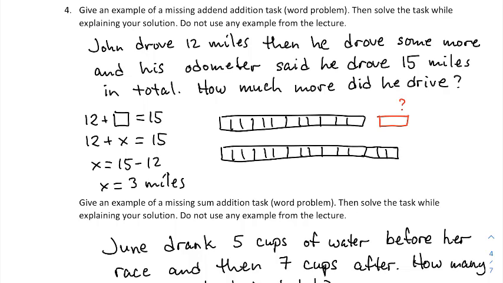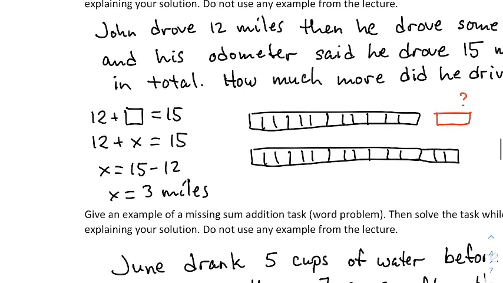But John drove, I'm going to go with this one. John drove 12 miles, then he drove some more, and his odometer said he drove 15 miles in total. How much more did he drive? All right, so the structure here is this is a missing addend problem because he went some amount, 12, plus some unknown amount, and his total was 15. So this is an additive structure with a missing addend. So I put a box for the missing spot, or you could put a question mark there, or a blank space, or a line, or you could put a letter to represent an unknown. We'll use an X here. So we're trying to figure out what X is, so that 12 plus X is 15.